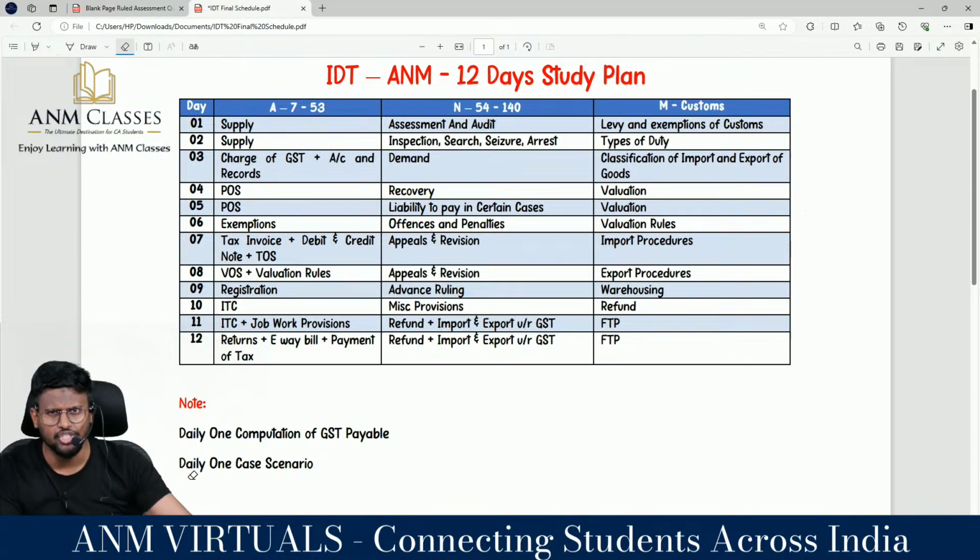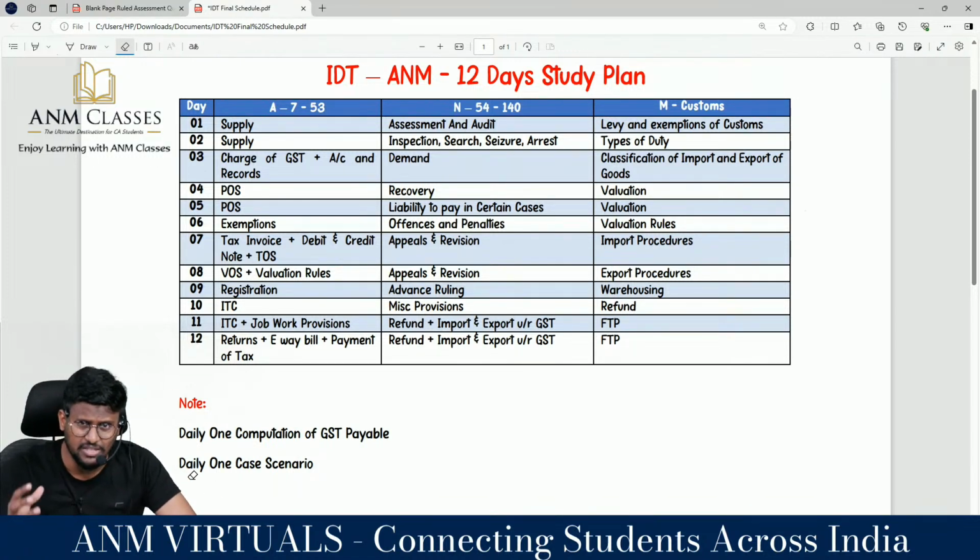Crack this examination, and if you are feeling this is useful, share your happiness in the comments. Then we can change accordingly in the coming sessions, my dear lovable students. So I am wishing you all the very best. We are also scheduling some marathons, some revision sessions, and revision of any topic you need which we have not taken care of. So altogether, I am wishing you all the very best.